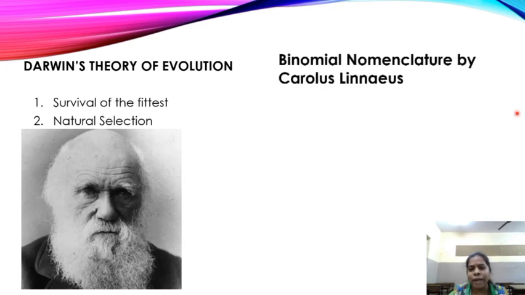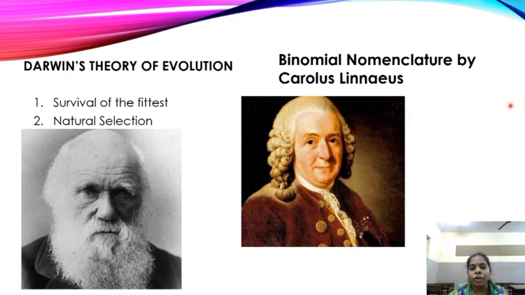Next one is binomial nomenclature by Carolus Linnaeus. Or we can call him Carl Linnaeus also, children. In your textbook, Carl Linnaeus is mentioned. This is the picture of Carl Linnaeus. He gave us the binomial nomenclature. The group formation of all the living things was given by Carolus Linnaeus. Now, what is binomial nomenclature, children?